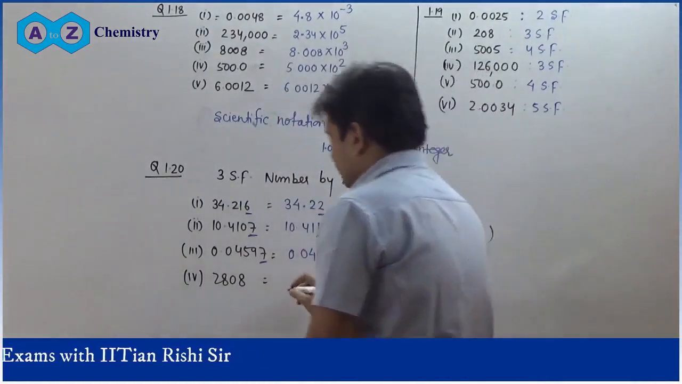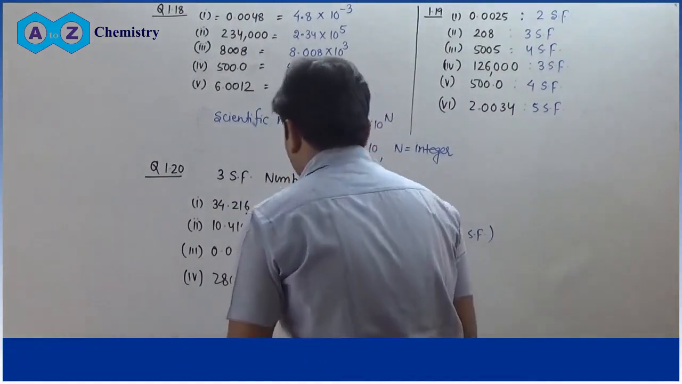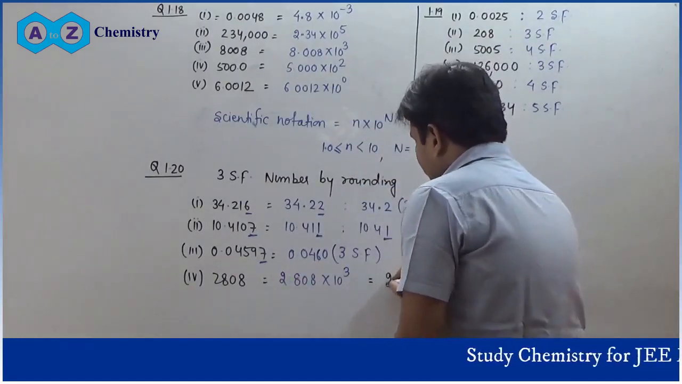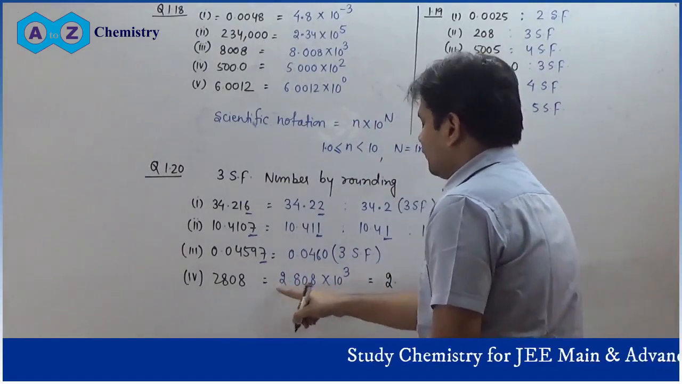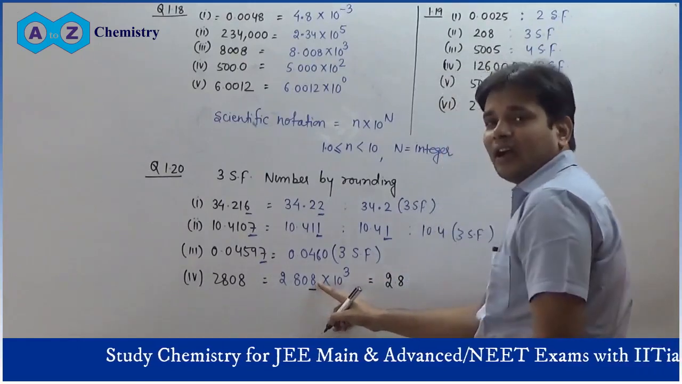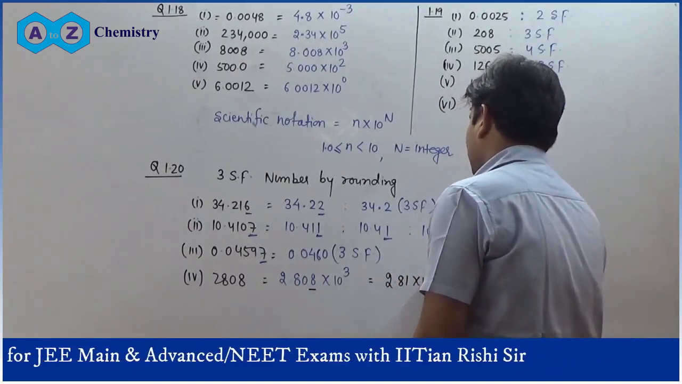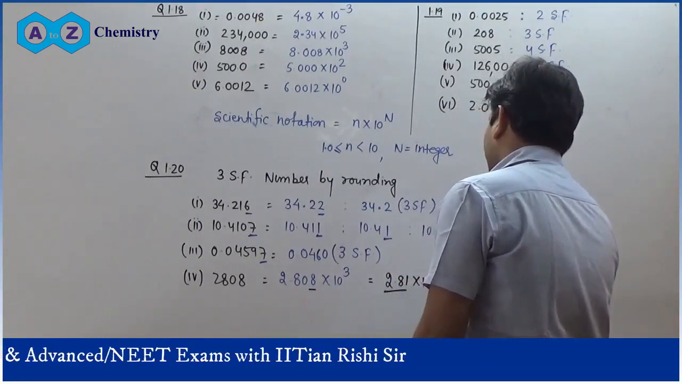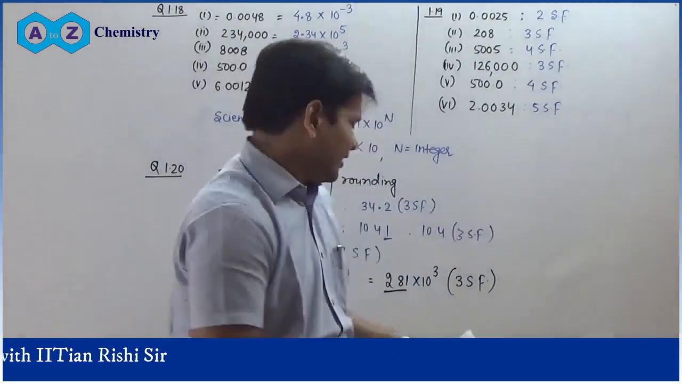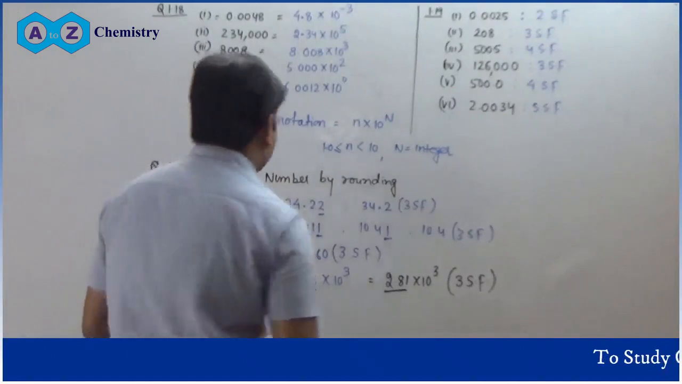Now you have to round this one. First of all, I am converting it into scientific notation: 2.808. You will have 4 significant figures: 1, 2, 3, 4. So I am rounding this one. I am rounding the digit 8, so I have to increase the previous digit by 1, and so you have 3 significant figures. In this way you can easily calculate significant figures by rounding off. In this question we have to convert all these numbers into 3 significant figures by rounding.